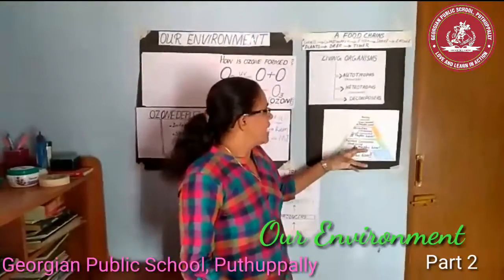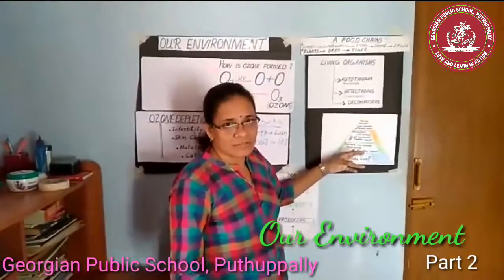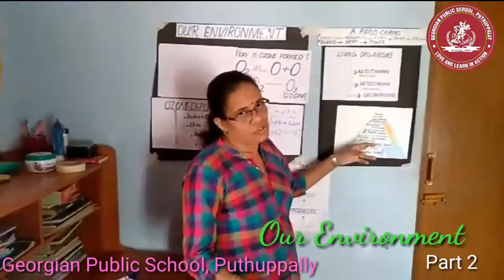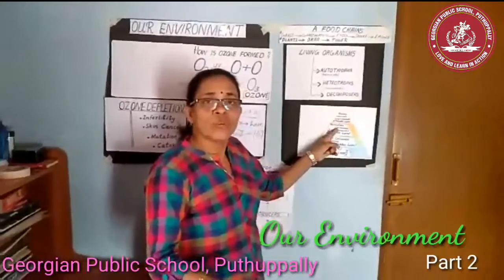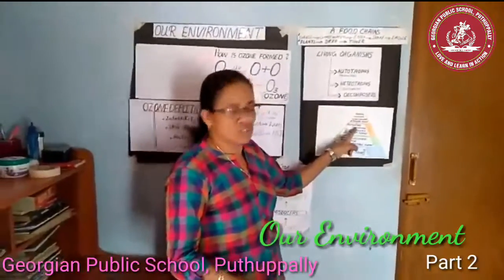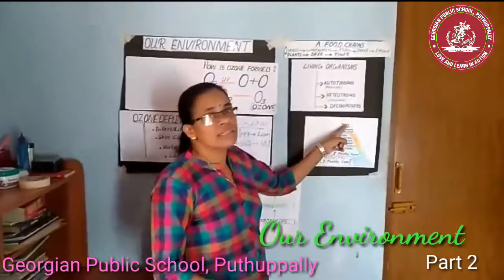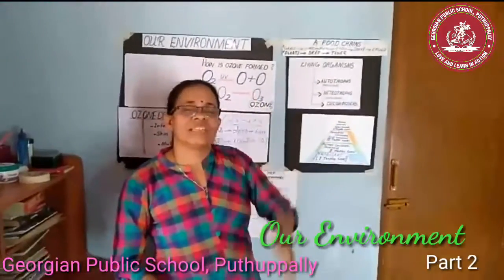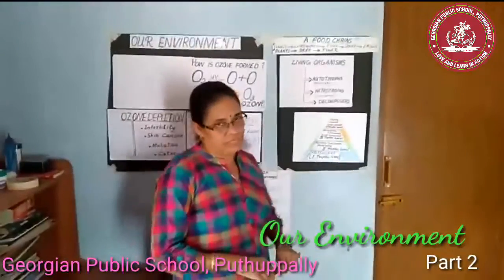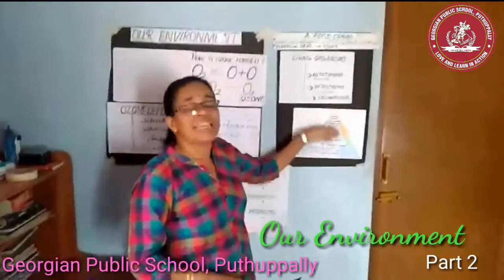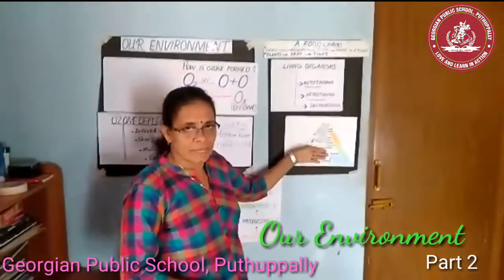Then the next level is the primary consumers. Again, the next level will be occupied by secondary consumers, and the next or last level will be occupied by the tertiary consumers. So we can see different levels or steps.